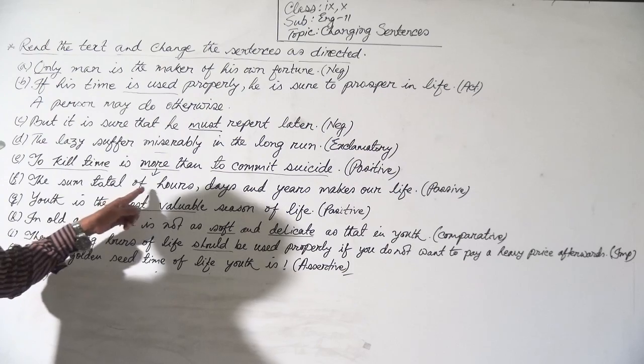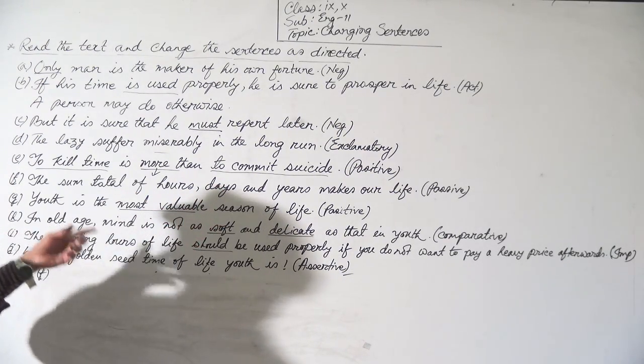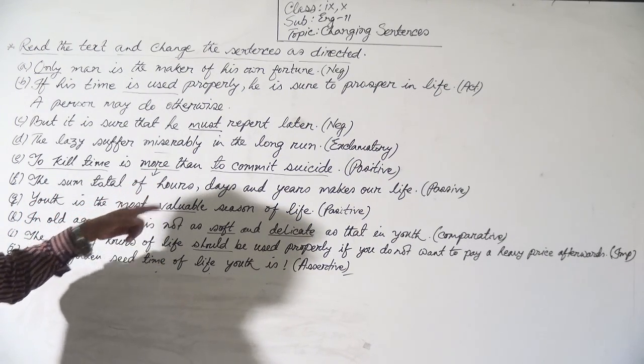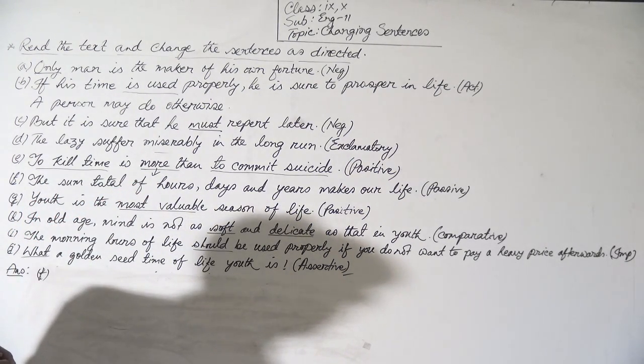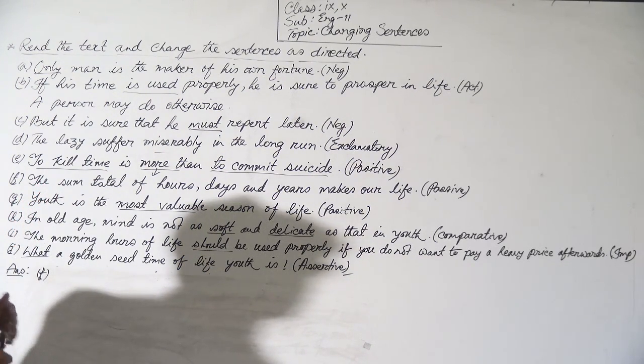The sum total of hours, days and years makes our life. You have to make it passive. Now this is in active form. You have to make it passive.